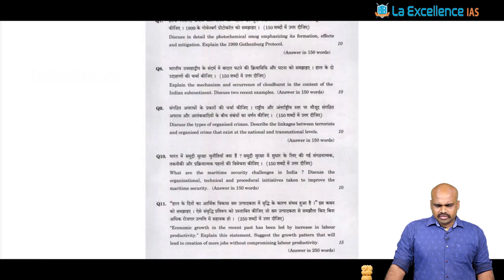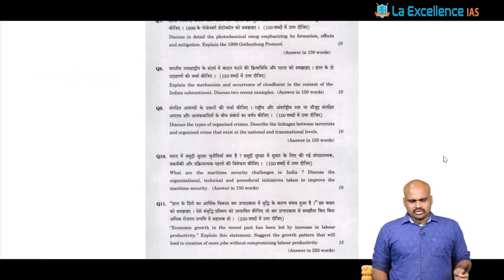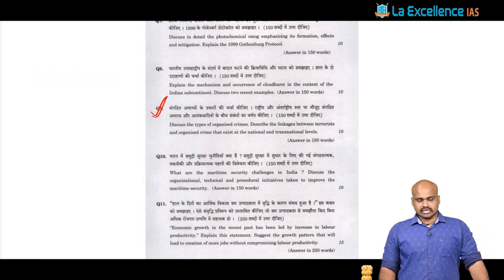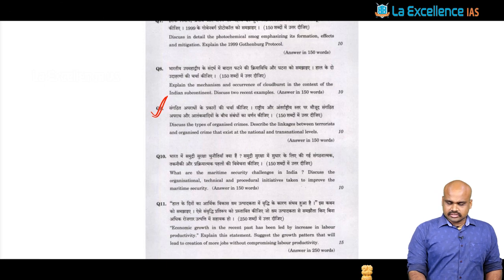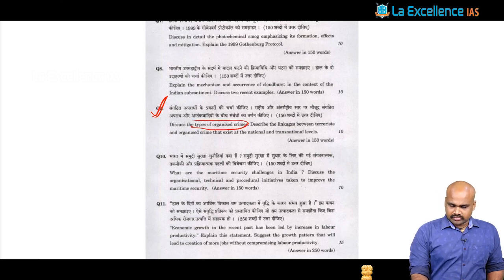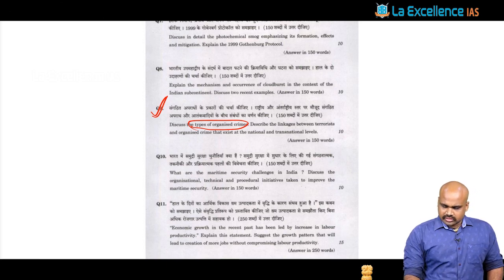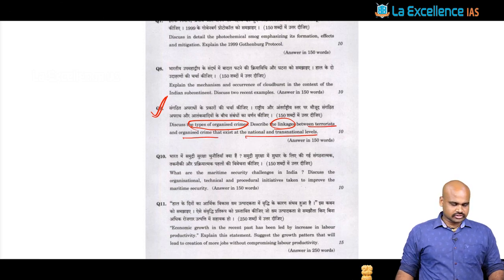Now let's look at a brief analysis of these questions. Question number 9 is part of internal security again: discuss the types of organized crime, and describe the linkages between terrorists and organized crime that exist at national and transnational levels.